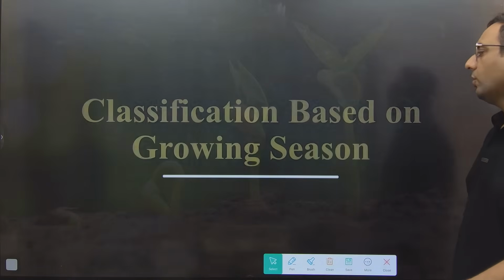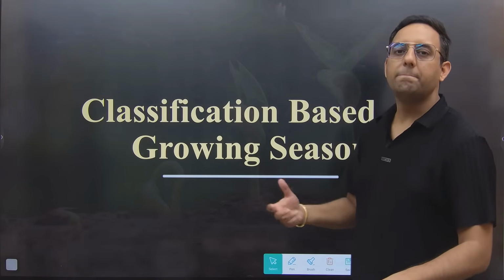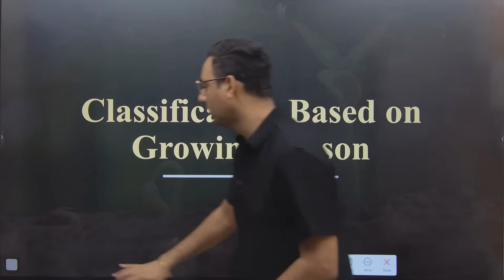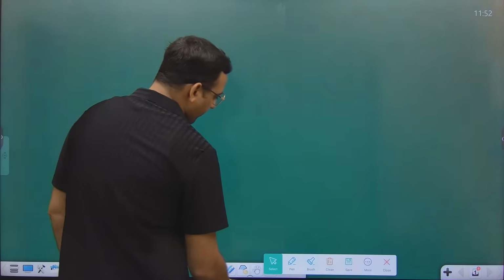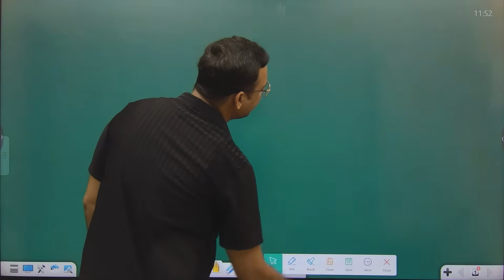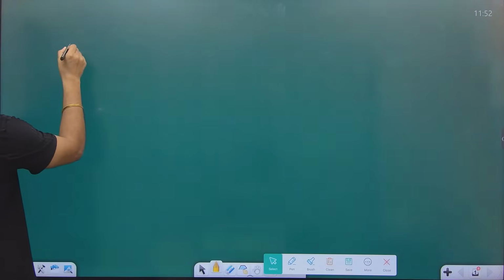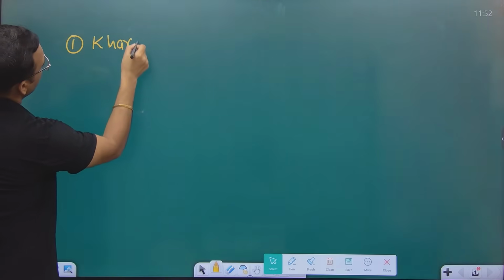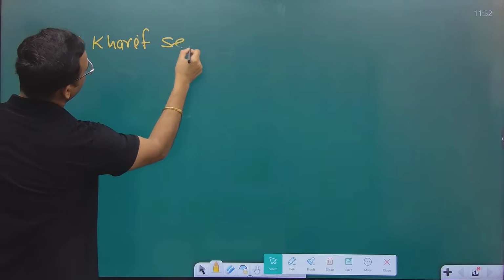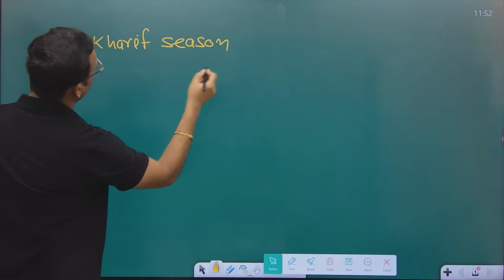Okay, next one is the classification of crops based on the growing season. Now this one is the most important part. In your examination this can be asked. So guys, when we talk about the season, everybody knows that there are 2 major seasons. Yes, there are only 2 major seasons. The first one is Kharif season and the second one is Rabi season.